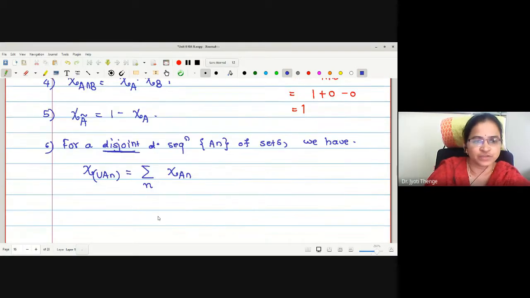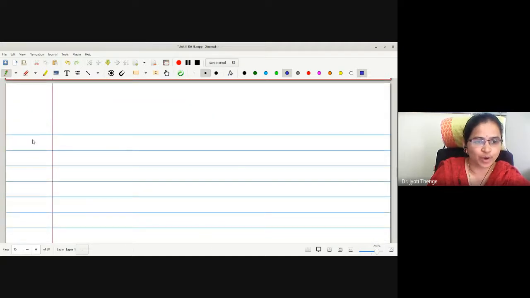This is the definition of the characteristic function and some properties. Now we are going to prove the proposition or example. One can say that this characteristic function is measurable if and only if A is measurable. Let me write. Let A be any set.